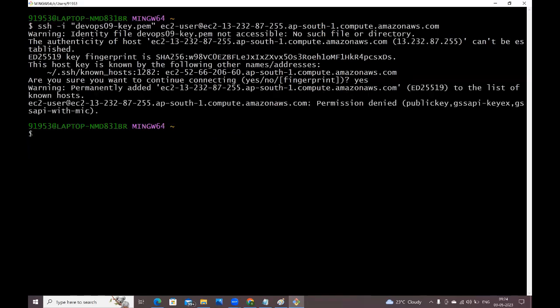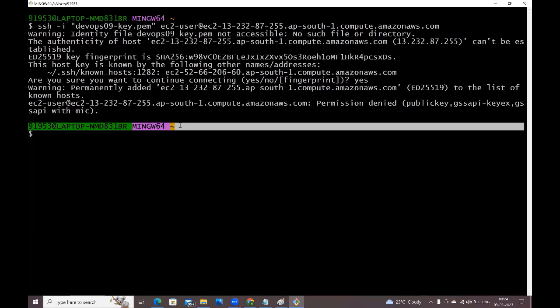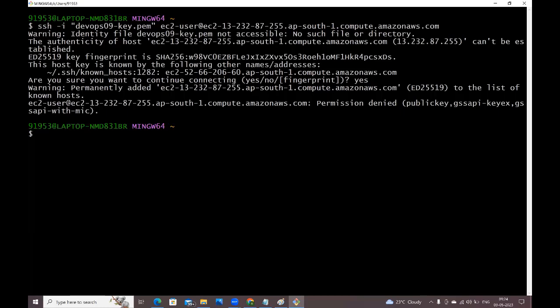See guys, connection is established. No, you are getting permission denied. Why? In this location, that key is not available. We need to go to the location where that key is available. In my system, that key is available in the downloads folder. So first let me go to the downloads folder. cd downloads. In the downloads folder that key is available.